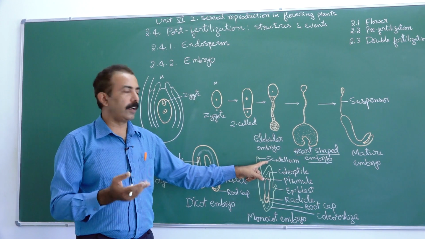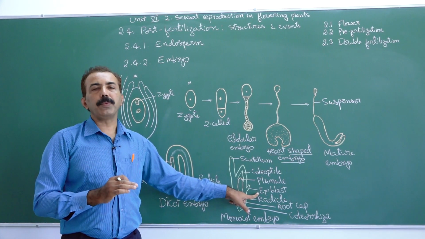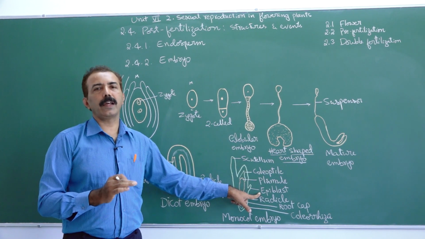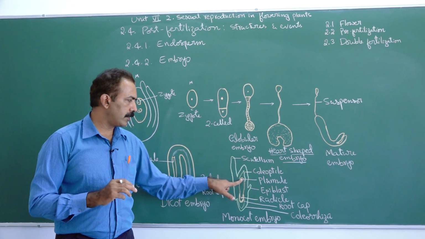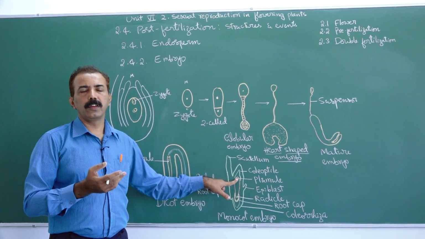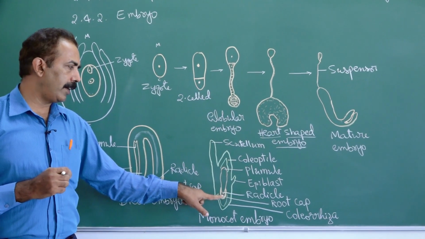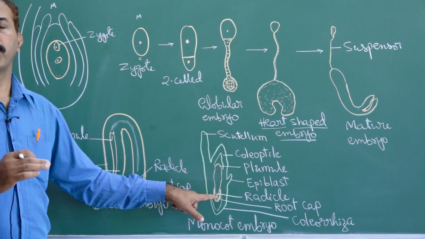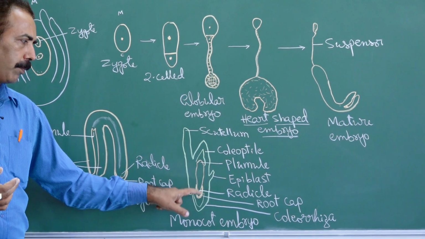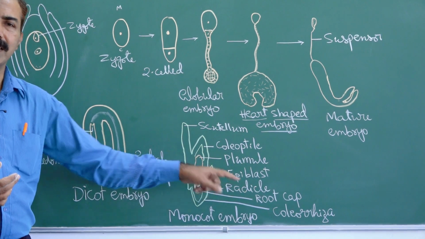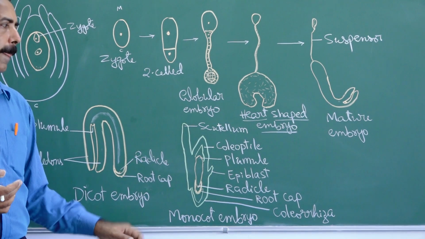So what about the other cotyledon? The other cotyledon is reduced, and it is called by the name epiblast. Epiblast is a reduced cotyledon. This is the shoot tip, plumule. The future shoot comes from this. The opposite end is radicle. It forms the future root system. Radicle is protected by root cap, just like in the dicot embryo.